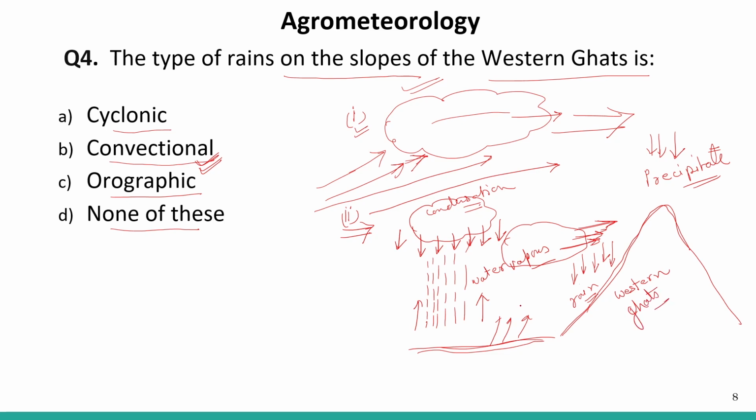Clouds are formed this side and strike the mountain and bring rains to this side, and here it is dry. When the cloud moves this side, it is dry and does not bring rain to the leeward side. So the correct answer is the orographic type of rainfall.